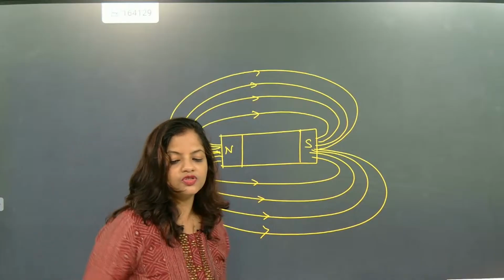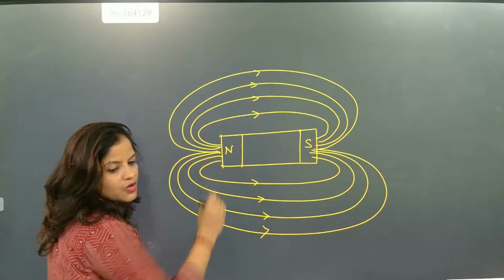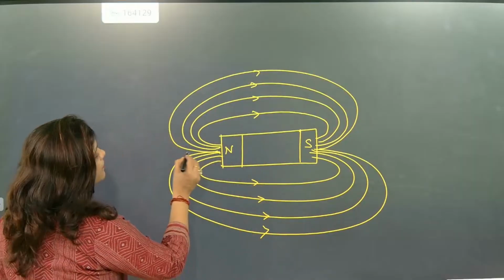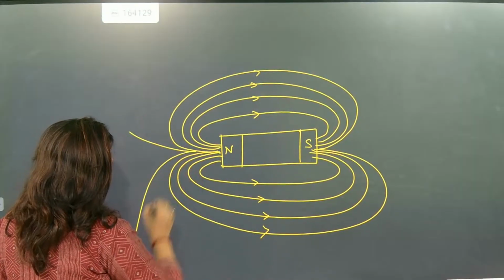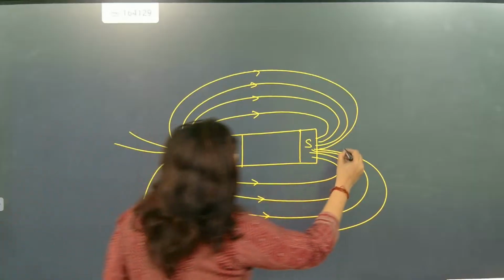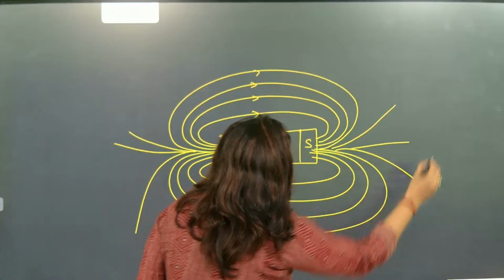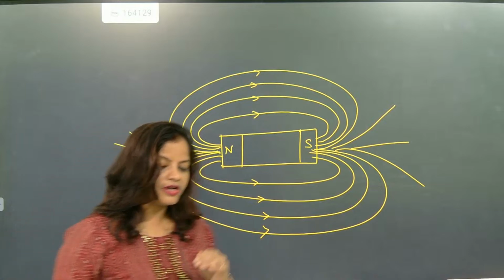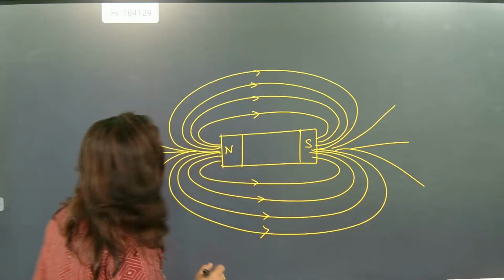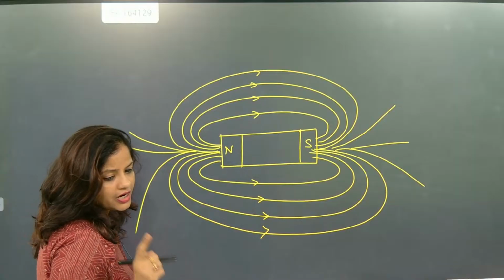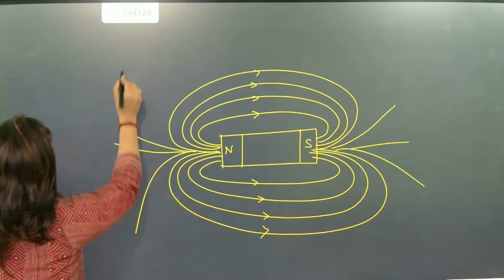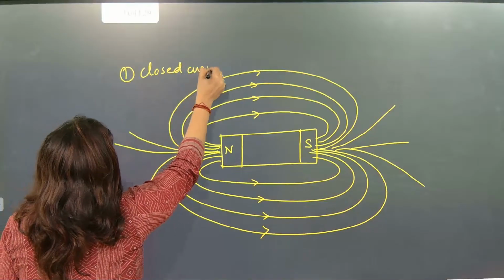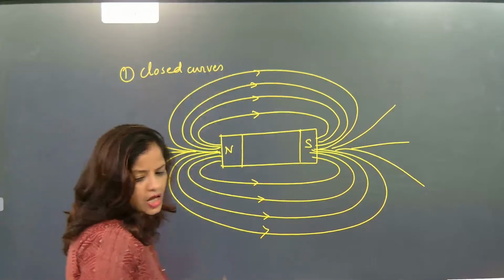Now it is okay. So the magnetic lines of force always come out from the North Pole and go towards the South Pole. But one simple question is coming: these lines of force will make exactly like this, so we will draw like this. But there are certain important points about these magnetic lines of force. The first important point is that these lines of force are continuous closed curves. Point one, closed curves.